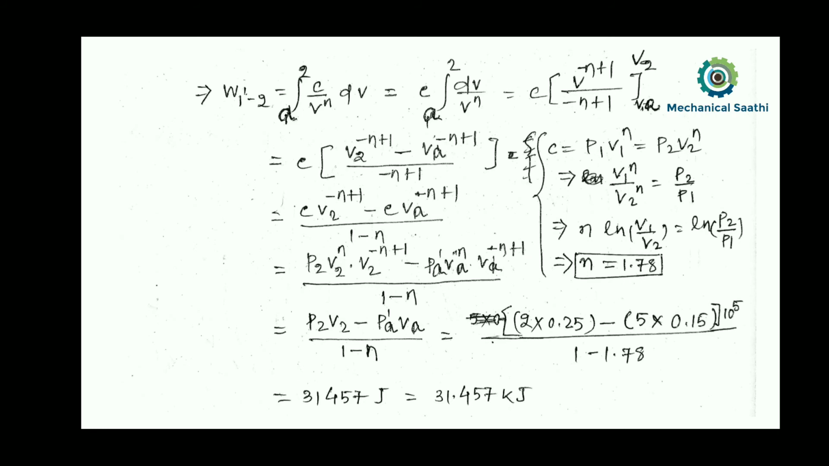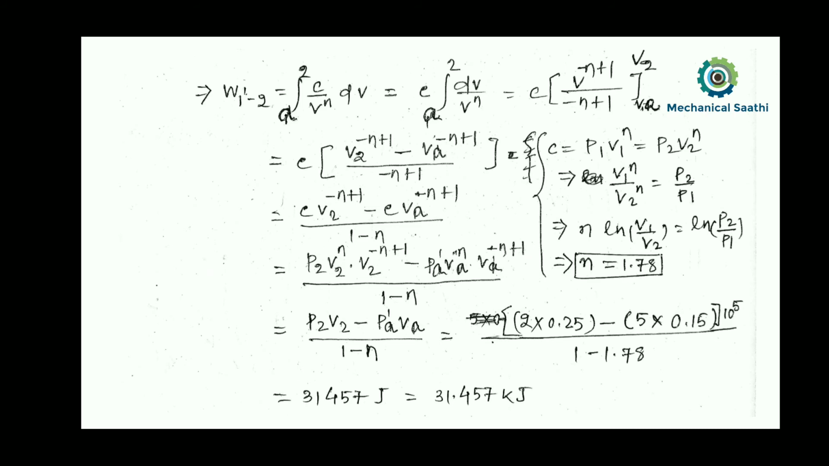So now one thing we can do: at this C we can write P2 V2 to the power n, and at this C we can write PA VA to the power n, obviously. In this case this will not be valid, so this is not P1, this will be your PA VA. It is written wrongly, so to correct it, this is PA and this is VA, and this is VA and this is PA.